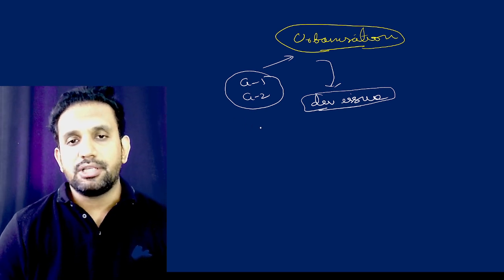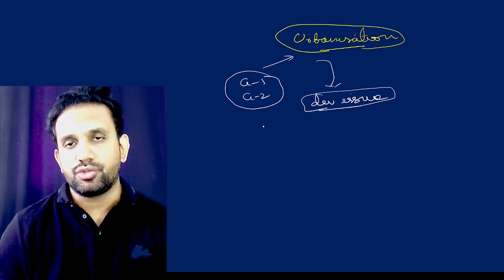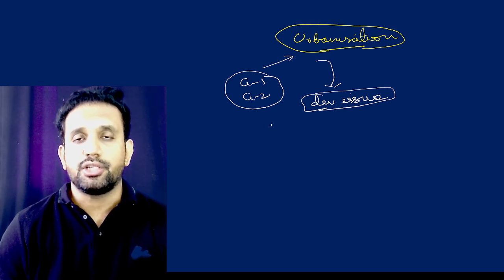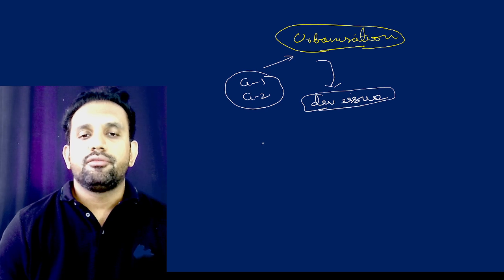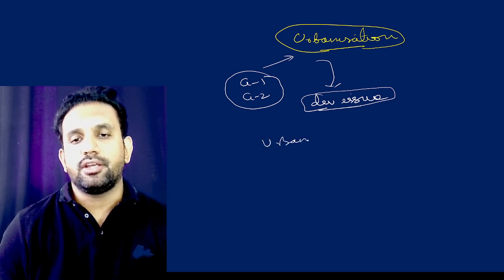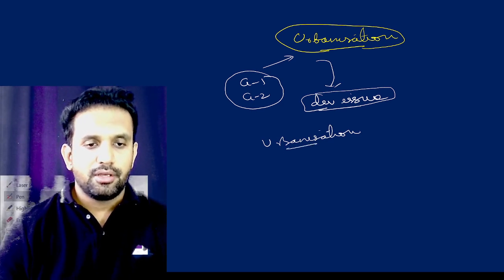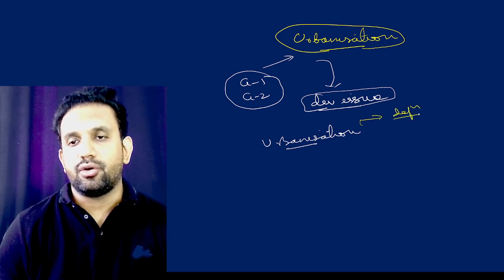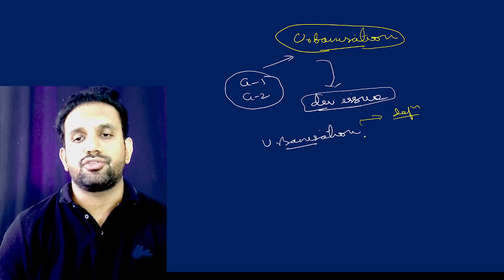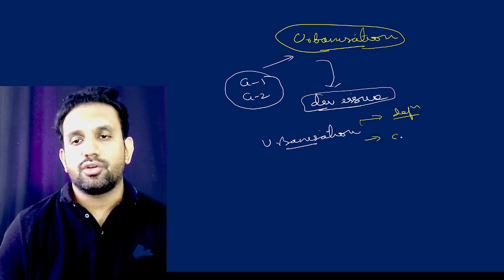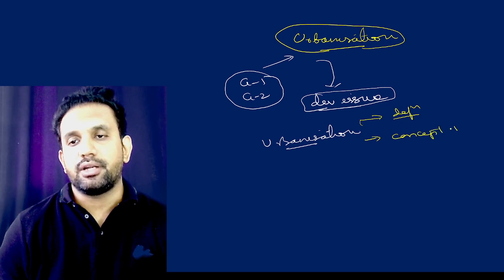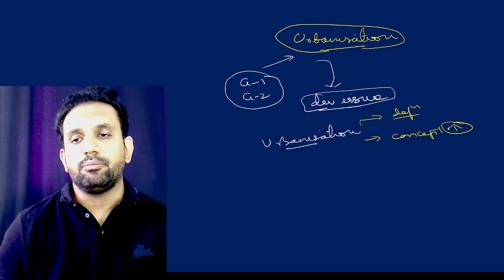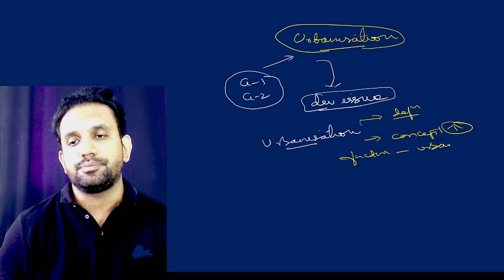So as normal students who have completed any of the coaching for the group examination, especially Group 1 and Group 2, the urbanization topic will anyhow be dealt with in the classroom itself. You will be taught the meaning, the definition of urbanization, then the concept of urbanization, and the factors leading toward urbanization.